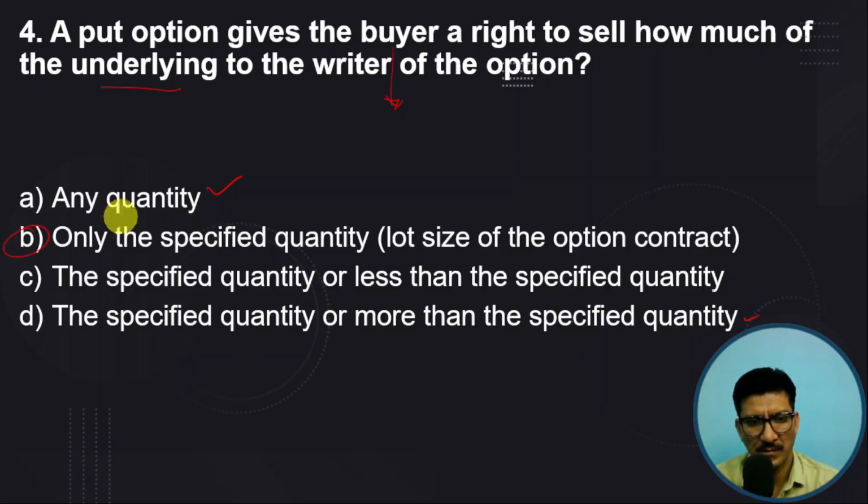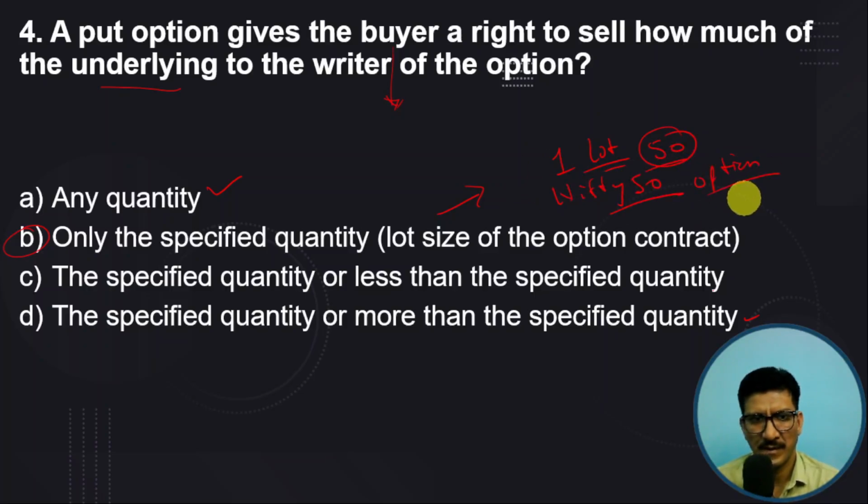The answer is the first one, because of the lot size of the option contract. Anyone who wants to buy, suppose one lot, it's 50. So one lot has a size of 50. So in case of a Nifty 50 option, it may be a put European, or it may be a call European. So only the lot size, only the specified quantity which is set by the exchange.